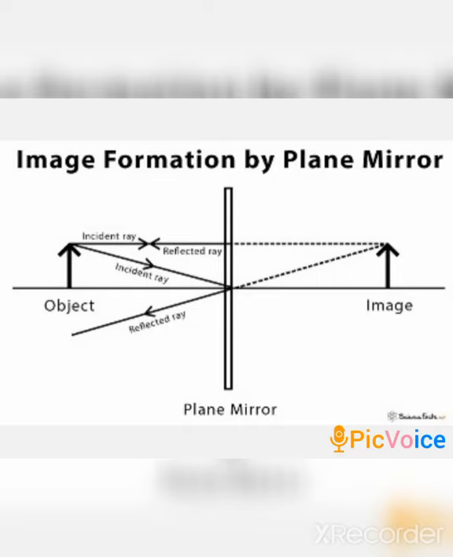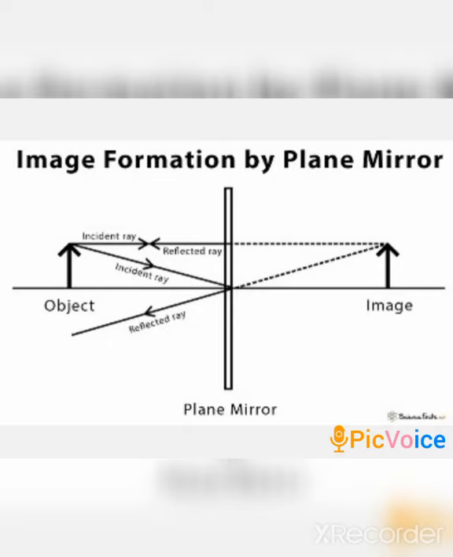But if you look with the help of a dotted line, it appears that from a particular point both the rays are coming and they are intersecting at the back of the mirror, and it is the place where the image seems to be formed.